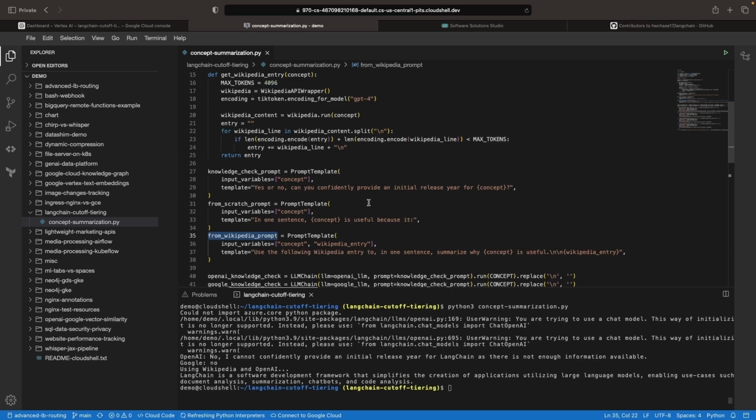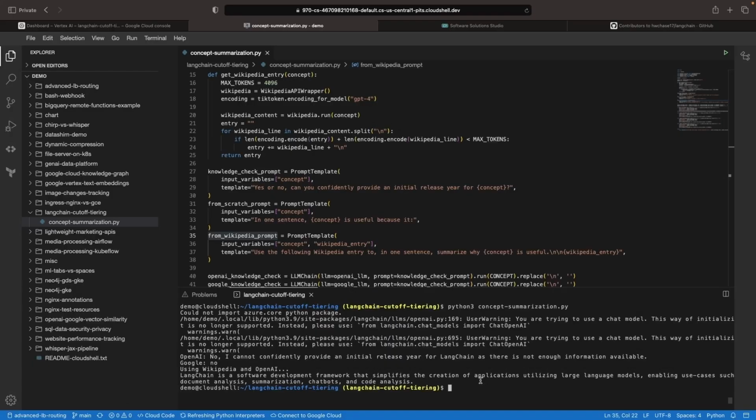And we get a pretty good summarization here. It's a software development framework that simplifies applications with large language models, use cases such as document analysis, summarization, chatbots, and code analysis. This is great. We're having AI generate summaries of things it knows nothing about.